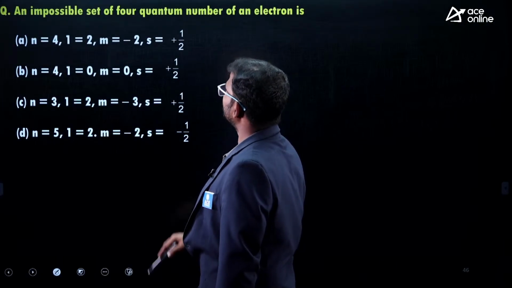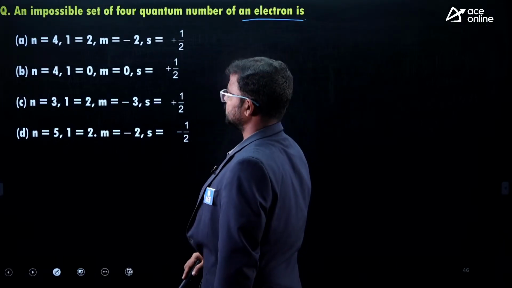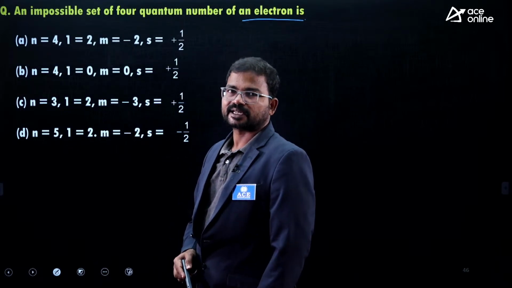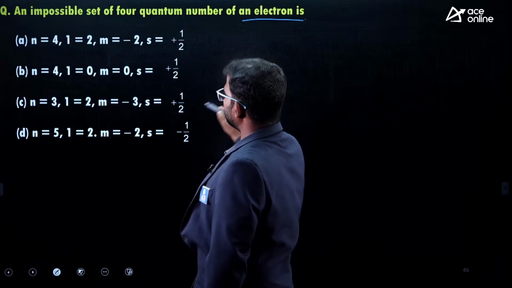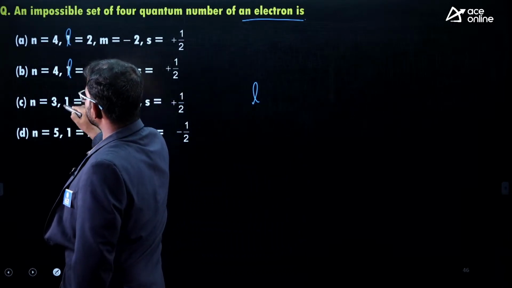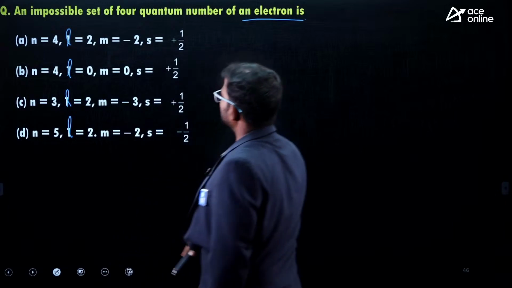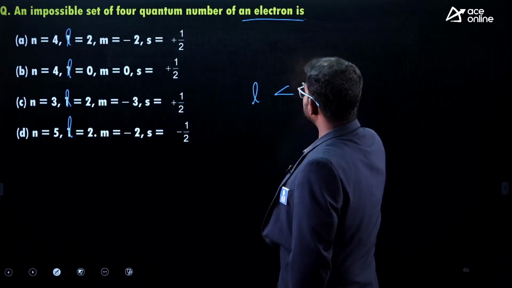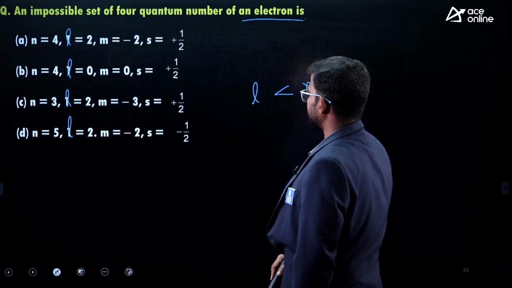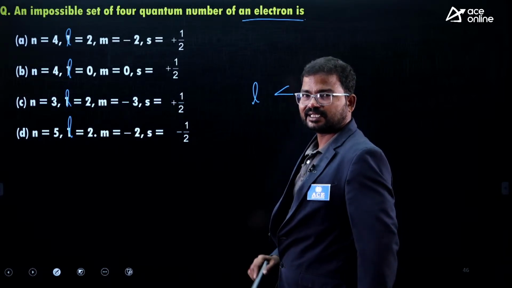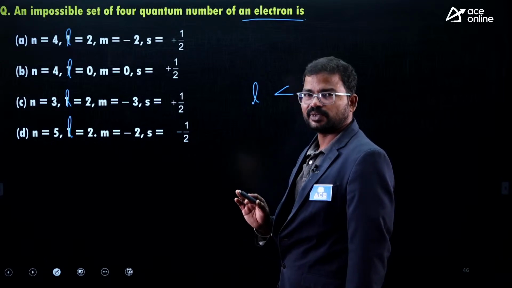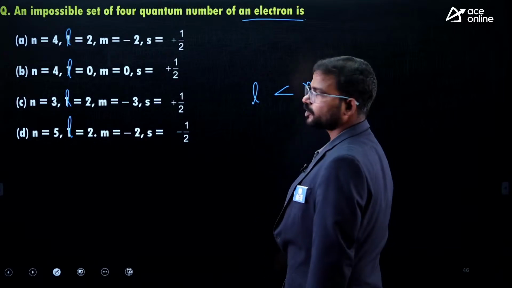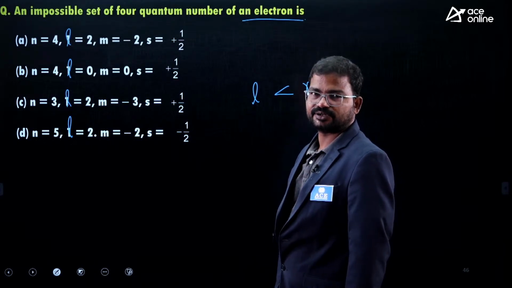Next, an impossible set of 4 quantum numbers of an electron. Guys, you have to remember this shortcut. Based on that you can easily get the correct answer. So these are all L values. L value is always less than M value, okay, always less than M value. It means you have to consider only numbers, not sign, okay. If it is like this, mostly this type of configuration does not exist. Did you get my point?